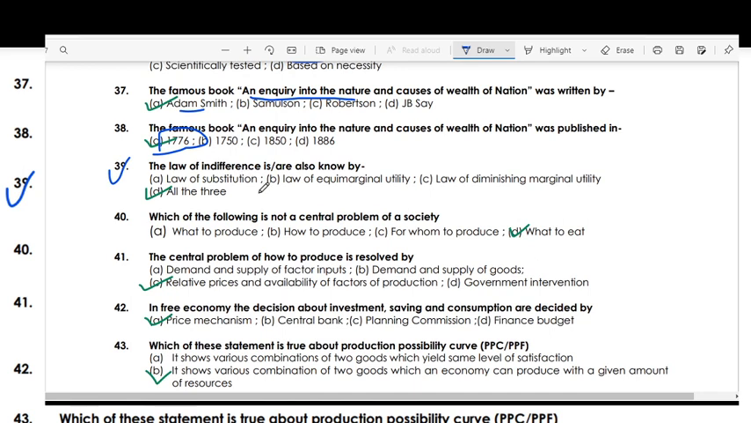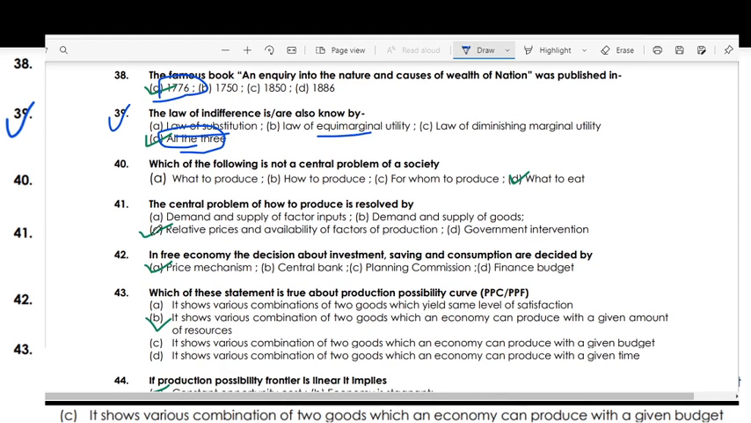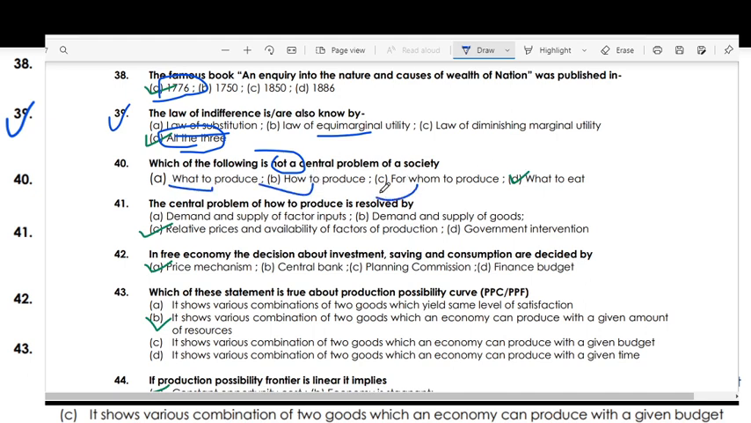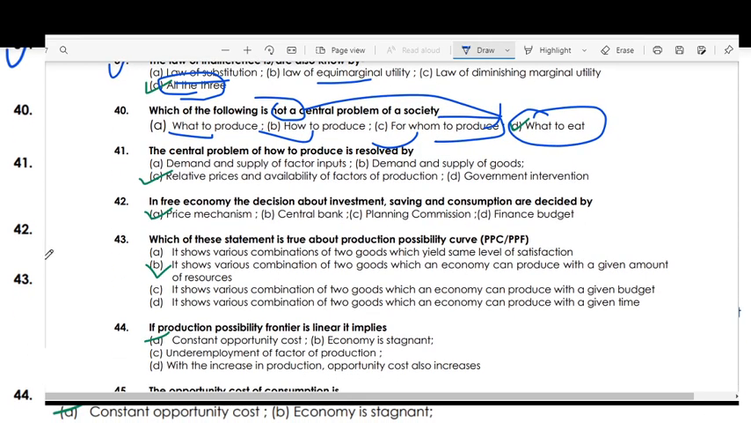The law of indifference curve, also known as the law of substitution, law of equimarginal utility, and the law of diminishing marginal utility, all of these is the right answer. Which of the following is not the central problem of society? What to produce, yes. How to produce, yes. For whom to produce, these are all central problems, but what to it is not a central problem of economy.